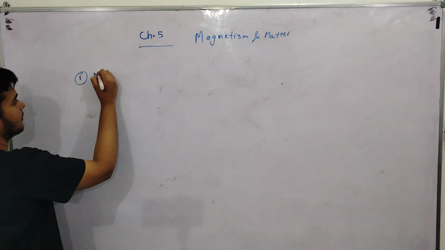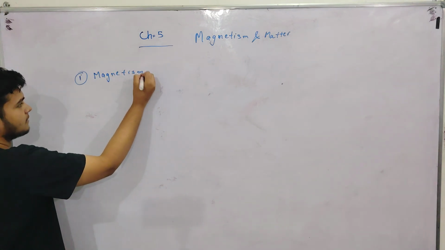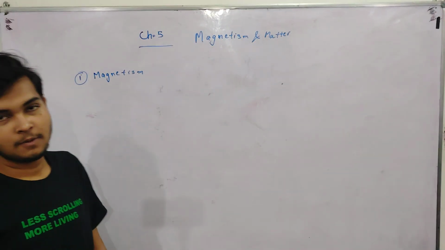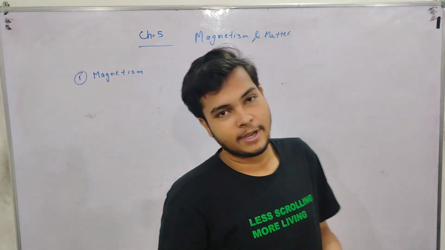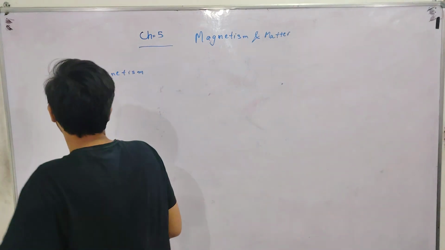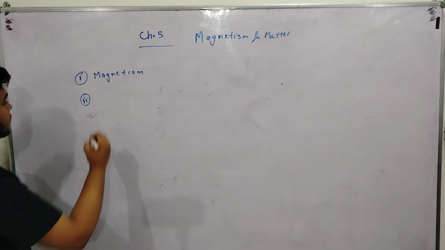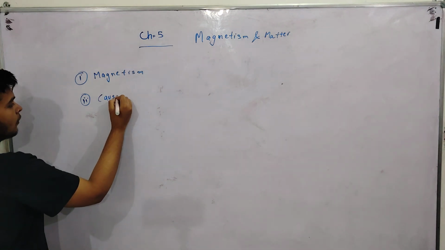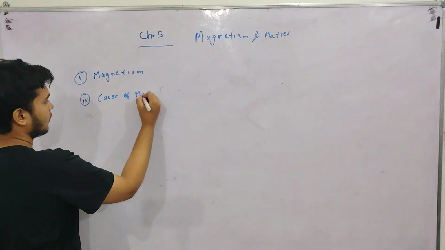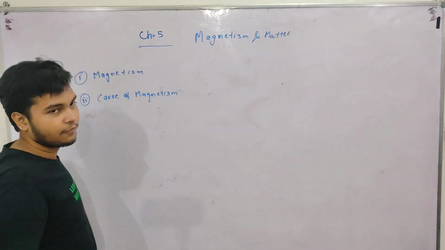First, magnetism. What is magnetism? What are the properties of magnet and what causes magnetism? All the important topics. Cause of magnetism.